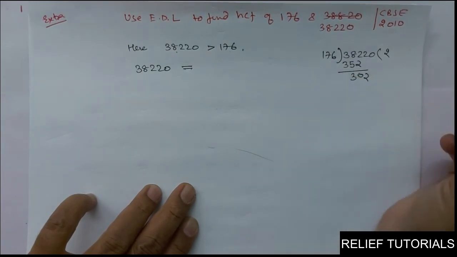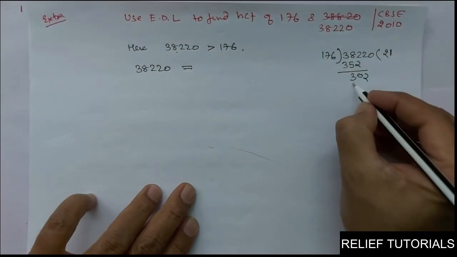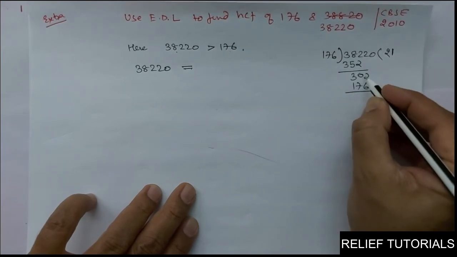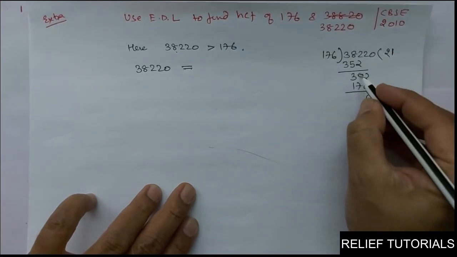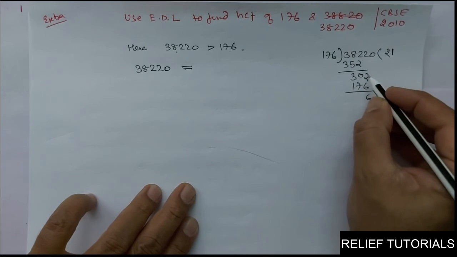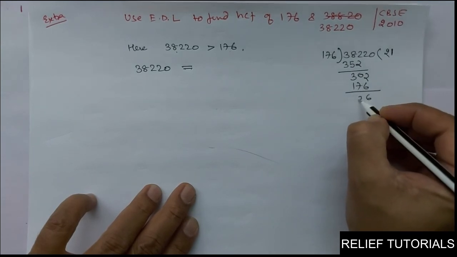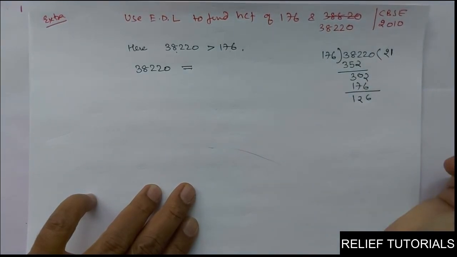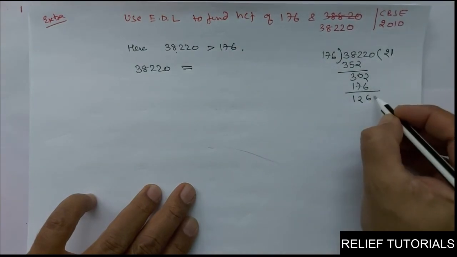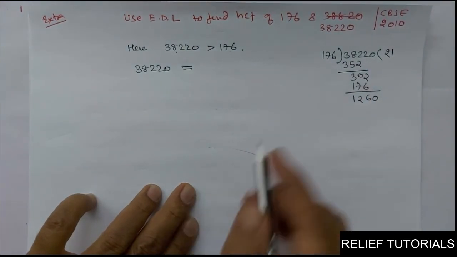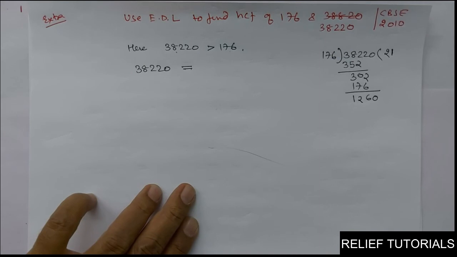Again you bring down the 2 to get 302. In 302 I think one time it goes, one time 176. 12 minus 6 is 6; I carry 1 here; 10 minus 7 is 2 and 1, that is 126. Again I will bring down this 0: 1260. Now how many times will 176 go?